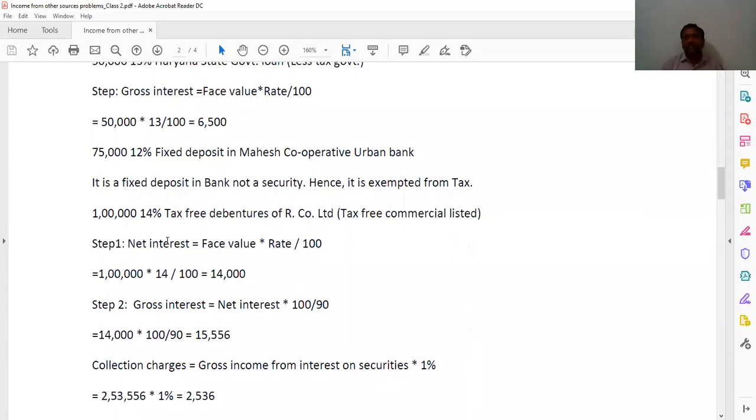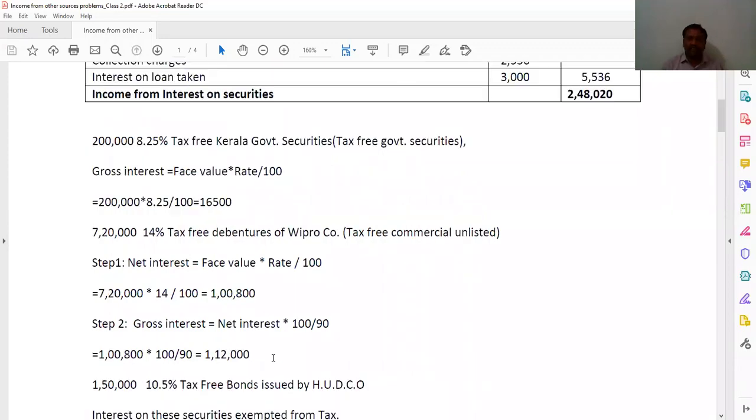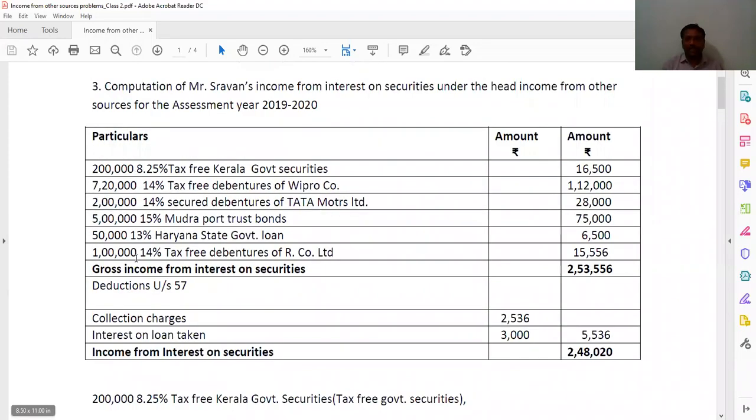And here, 1 lakh 14% tax-free debentures of our company limited, tax-free commercial listed. Two steps. Step one, net interest is equal to face value into rate by 100. That is 1 lakh into 14%, 14,000. And step 2, gross interest is equal to net interest into 100 by 90. That is 14,000 into 100 by 90. You are getting here 15,556. So that we wrote here. See here, 1 lakh 14% tax-free debentures of our company limited, 15,556.